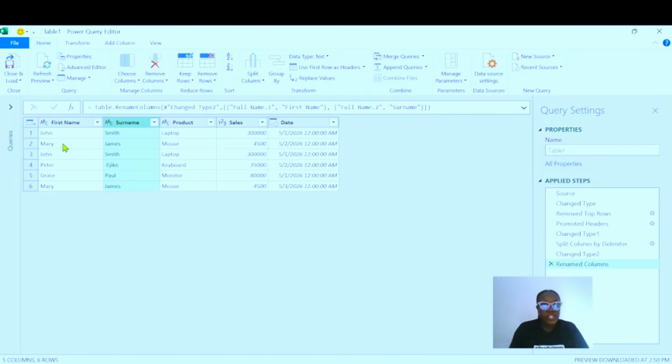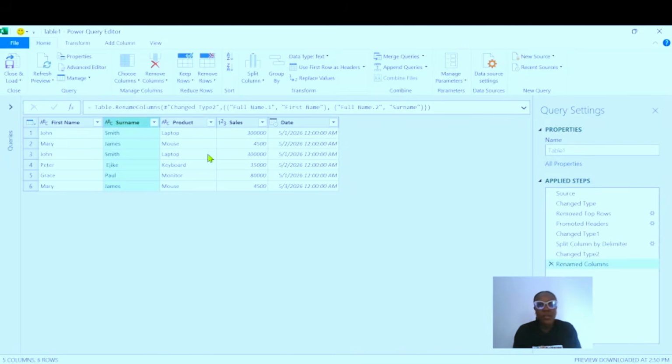So what next? What cleaning process should we do? Remember, we are also going to remove duplicates. We noticed that John appeared twice, so we are going to remove the duplicate value. How do we remove that? Because we are looking for duplicate values, we are going to select all the columns.